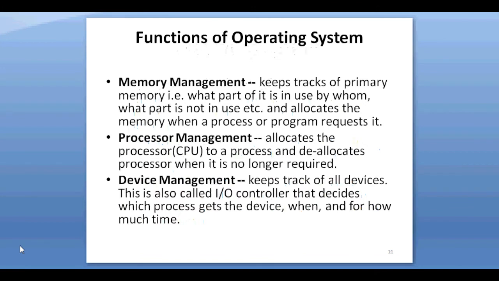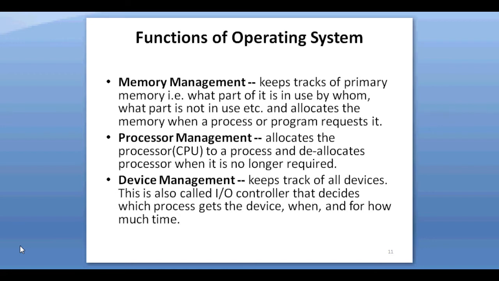Works or functions of an operating system. First function, memory management. The operating system manages the primary memory or main memory. Main memory is made up of a large array of bytes or words, where each byte or word is assigned a certain address. Main memory is a fast storage and it can be accessed directly by the CPU.